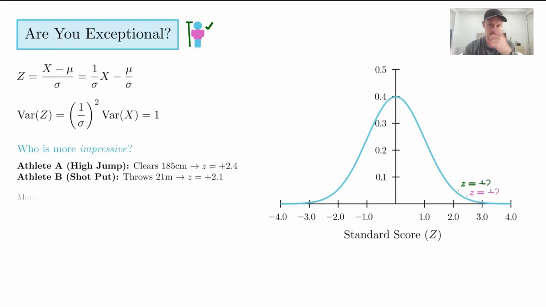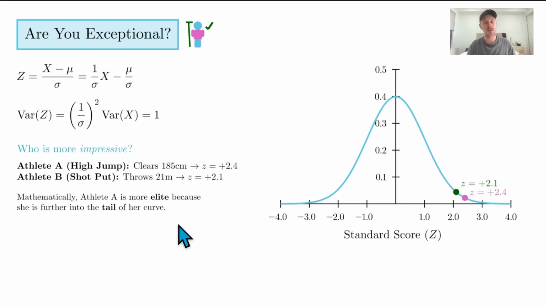If we plot those points on the graph, we can see that they're here, over here. Mathematically we say that athlete A is more elite because she is further into the tail of the curve, further to the right. And as you can see, the further down to the right of the curve you go, the less likely you are to find people that far into the distribution. So that's hopefully giving you a solid foundation in linear combinations of continuous random variables.